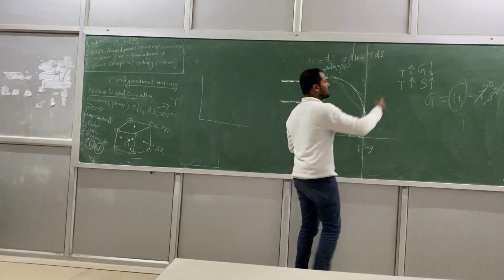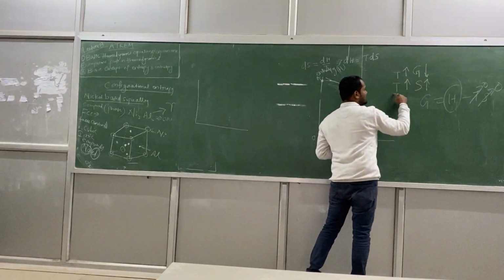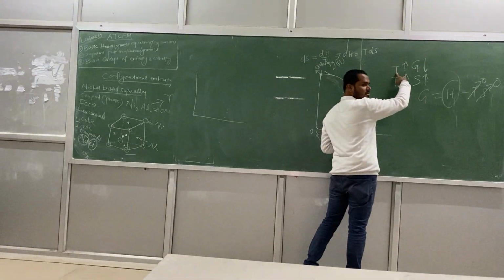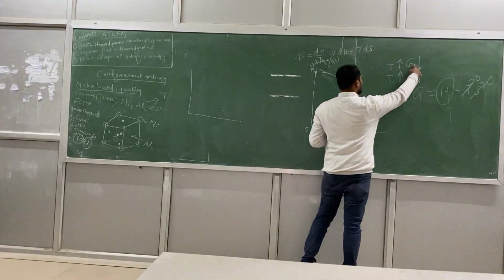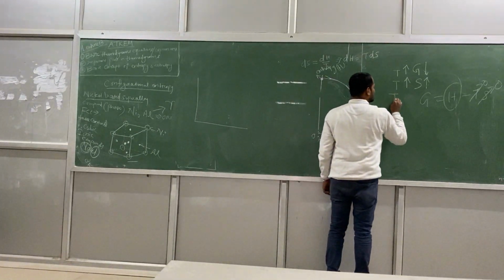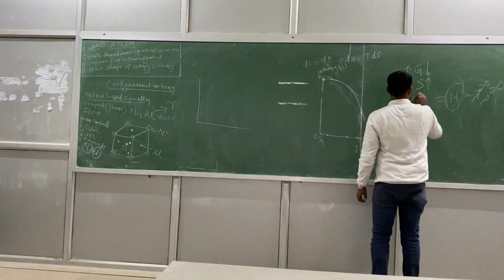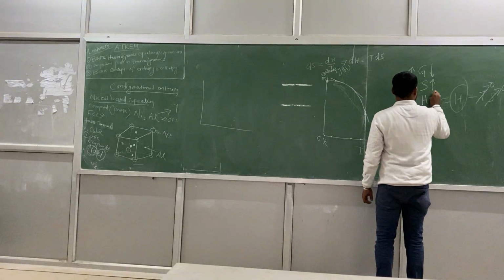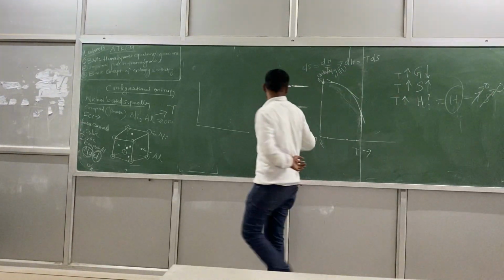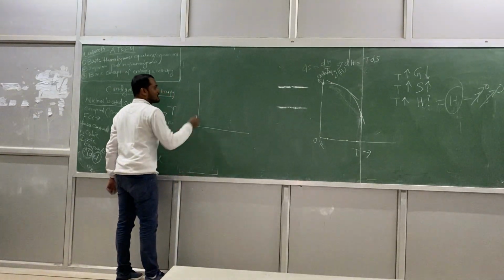We brought a relationship between temperature and free energy, and temperature and entropy. With increasing temperature, entropy increases, but with increasing temperature, free energy decreases. Right? But what happens to the enthalpy? What is the relation? If temperature increases, what happens to H? Just have a look. Just tell me. Let me see who can answer.